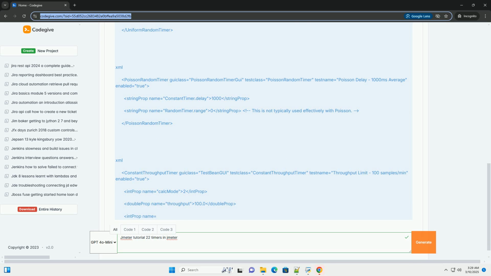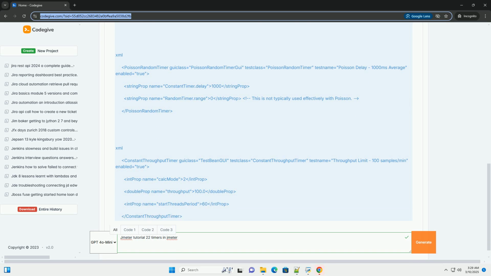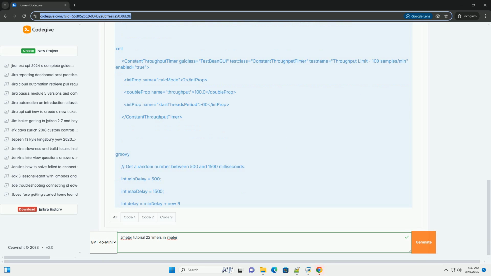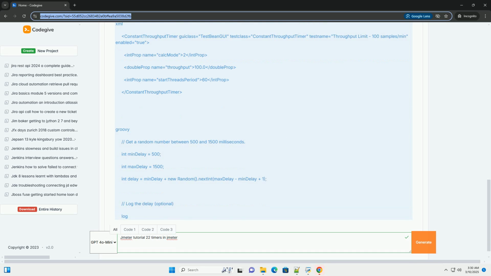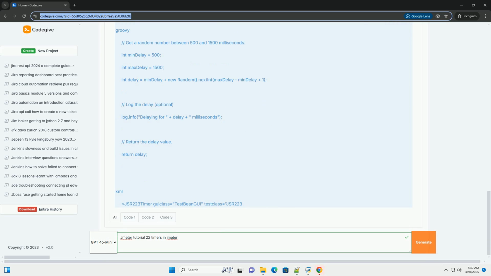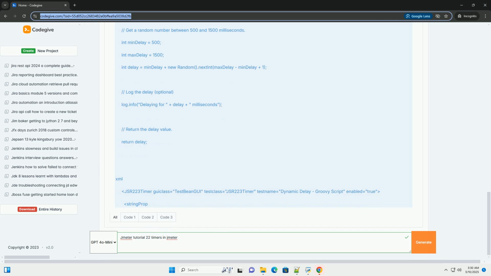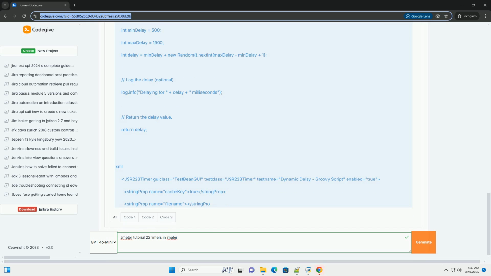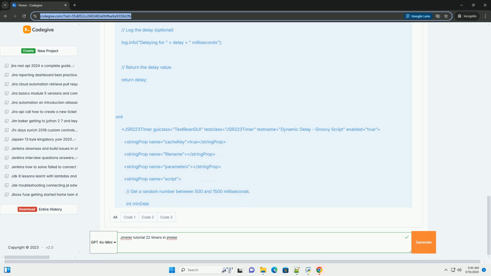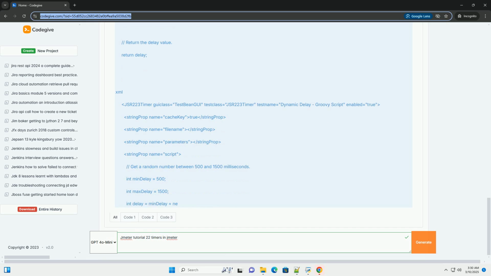Timers introduce realistic delays between requests, simulating more natural user behavior and providing a more accurate representation of real-world load. This tutorial will dive deep into JMeter timers, covering different types, their configuration, and how to use them effectively to create more realistic and insightful load tests. Why use timers?